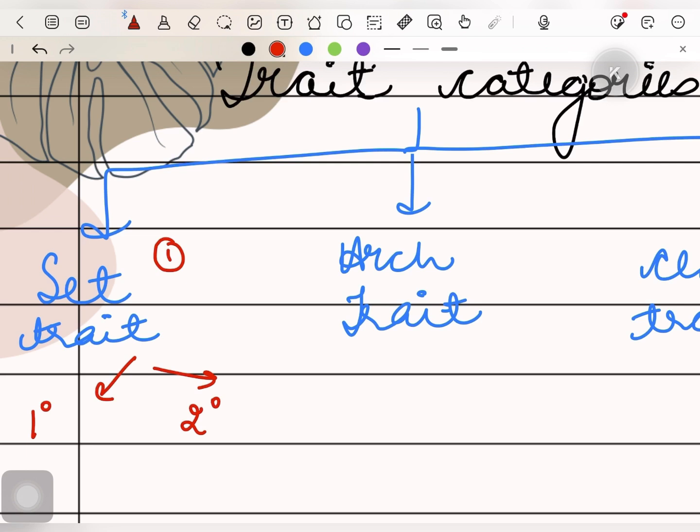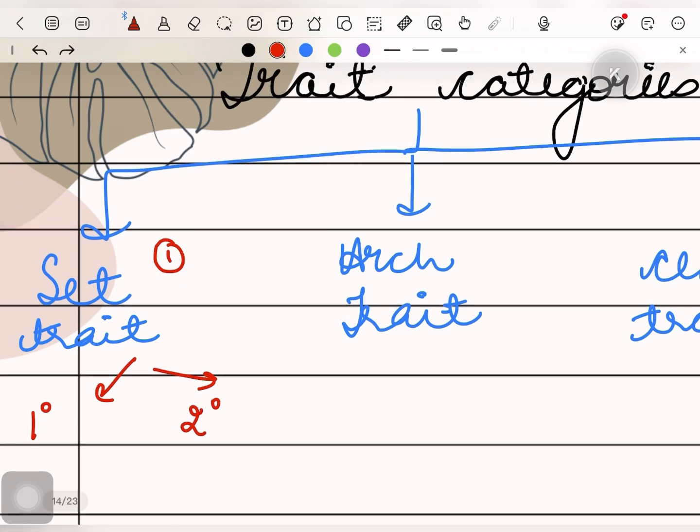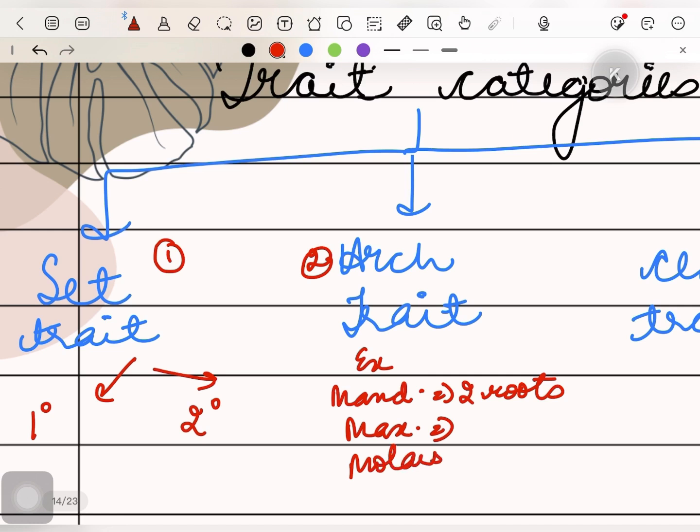Next comes the arch trait. Arch trait distinguishes maxillary teeth from the mandibular teeth. For example, mandibular molars usually have 2 roots and maxillary molars usually have 3 roots.